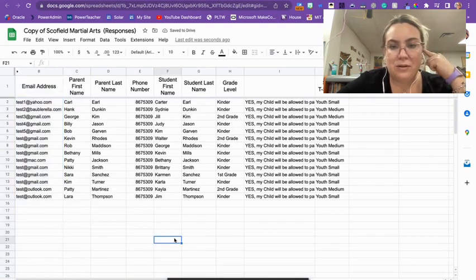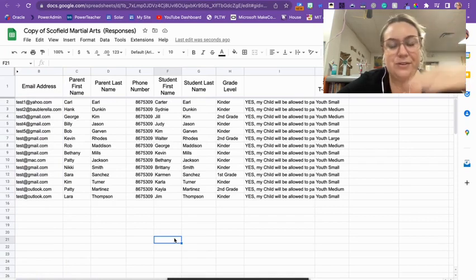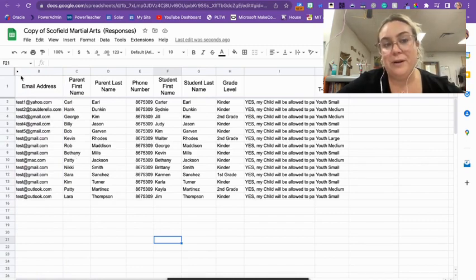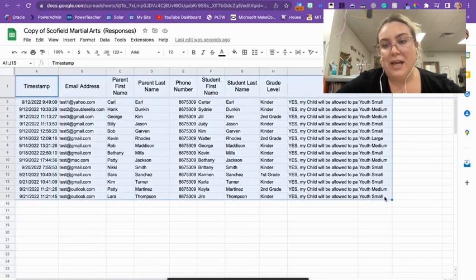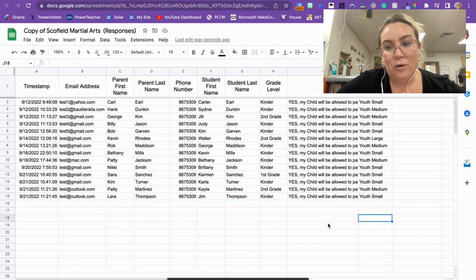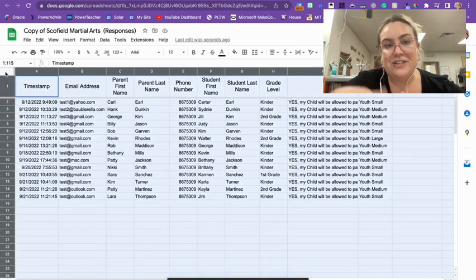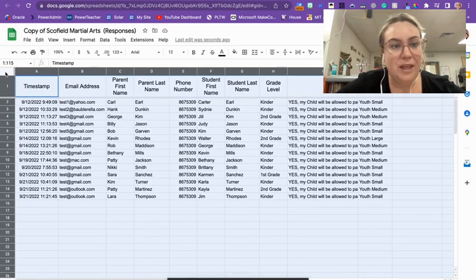Some of the things that are really important to learn is formatting it. If you want it easier to read, you can put your responses in alphabetical order, so by last names. I'm going to go ahead and hide that for right now. Click your top cell and go all the way to the bottom right-hand side of your sheet and select the whole thing. Or you can go up here and click this blank square in the top, and that selects your entire sheet. Then you're going to go to Data,